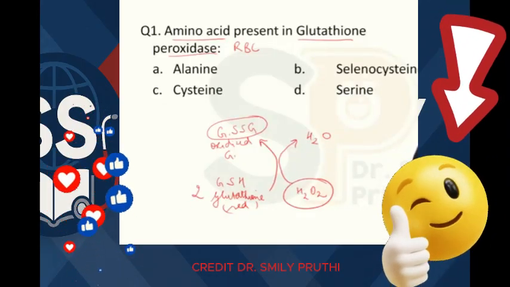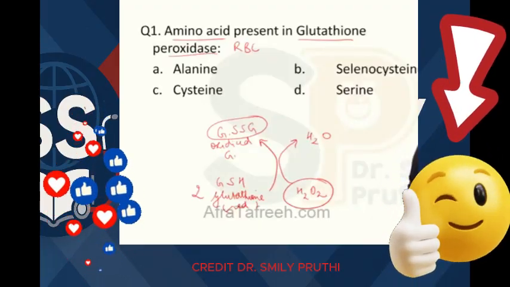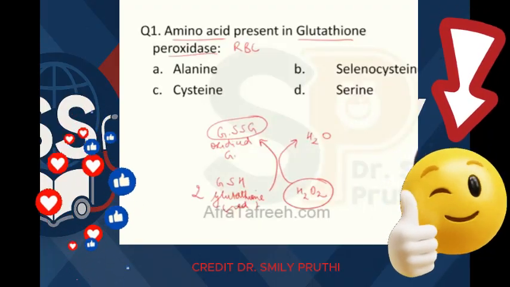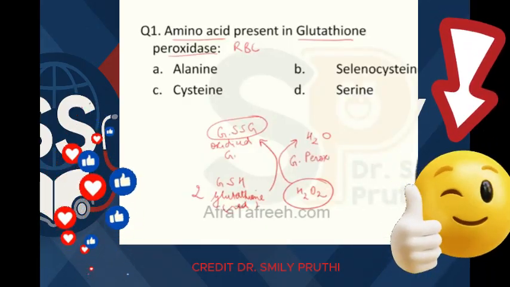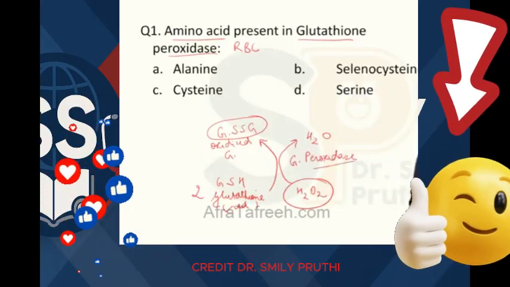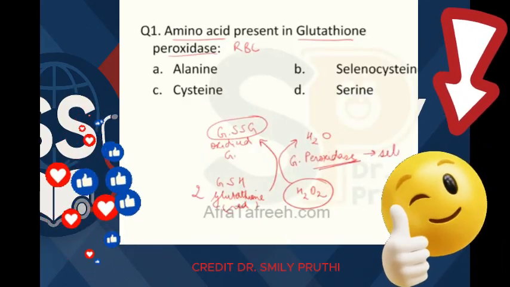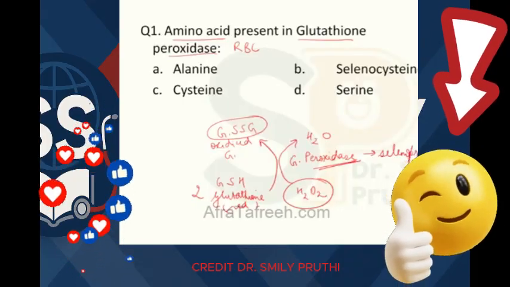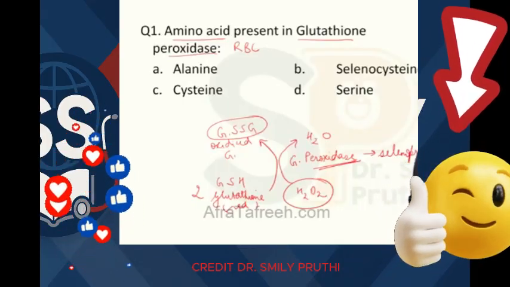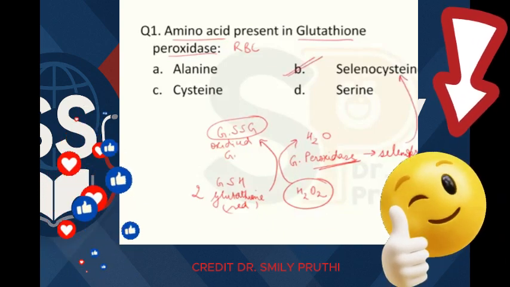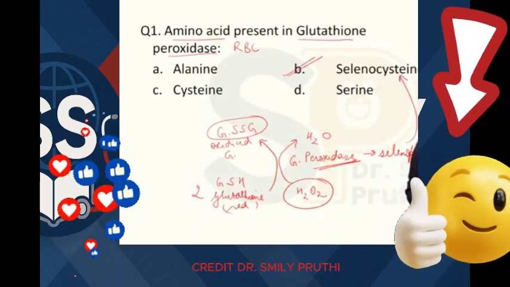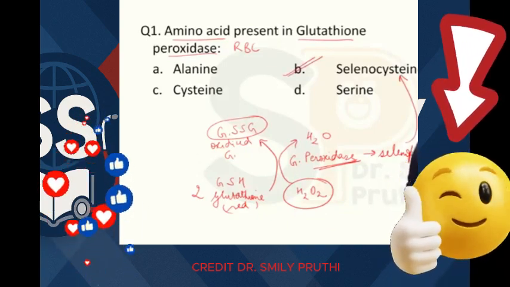On the other hand, H2O2 is getting destroyed, and this is a very useful reaction in RBCs, right? And here the enzyme is glutathione peroxidase. This enzyme is a selenoprotein. Selenoprotein means it requires the selenocysteine amino acid at its active site. So the answer to this question is selenocysteine, right?